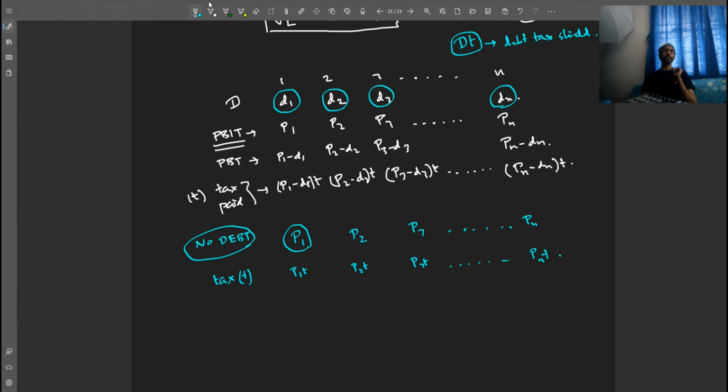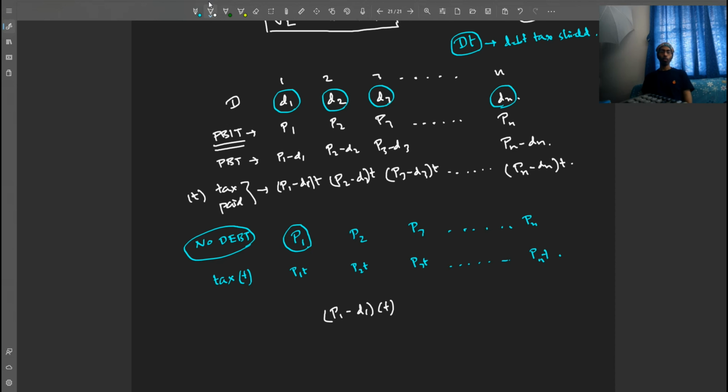Now friends, consider one thing. Let's say period 1, P1, and let's compare the tax amount paid. In the case when there is interest payment, the tax amount paid is P1 minus D1 into T.